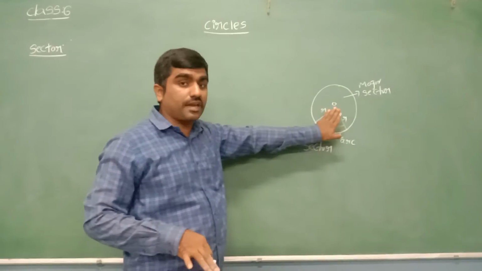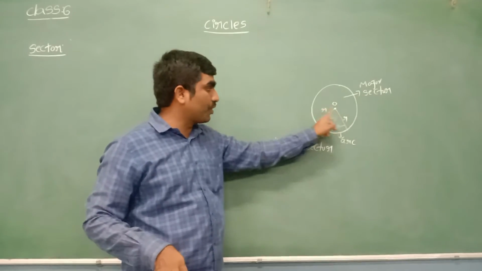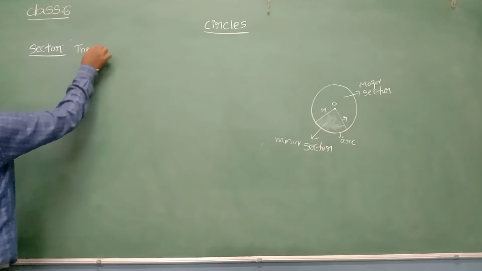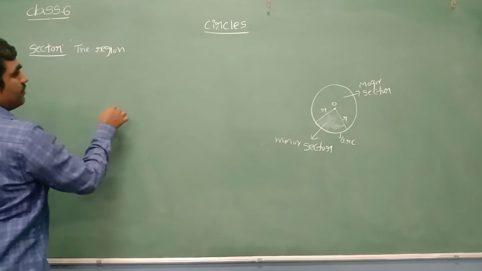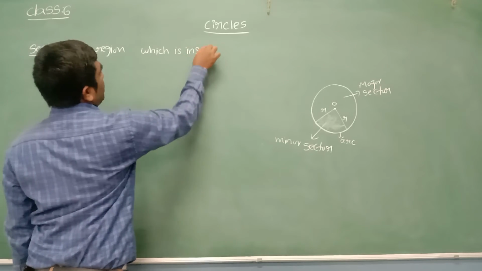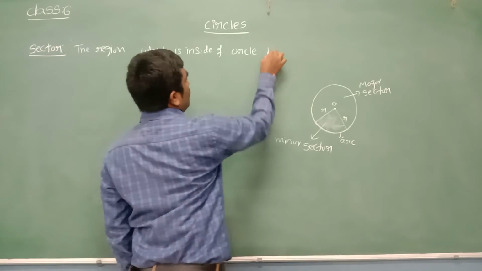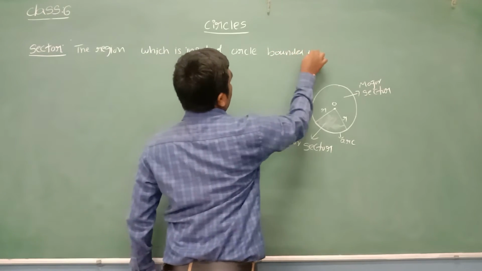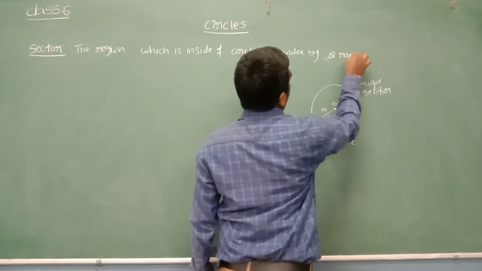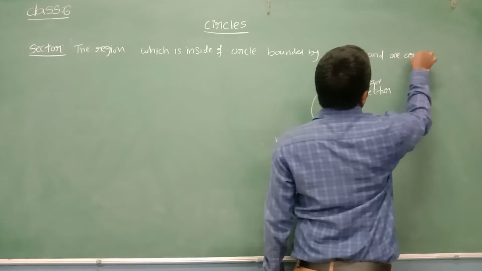So finally, what did you understand, beta? A sector is the region which is inside the circle and which is bounded by two radii and one arc.